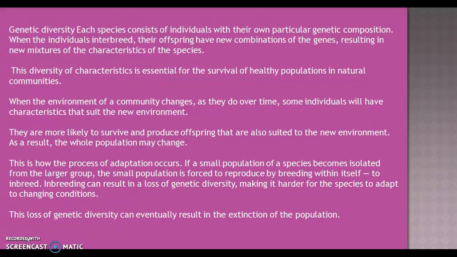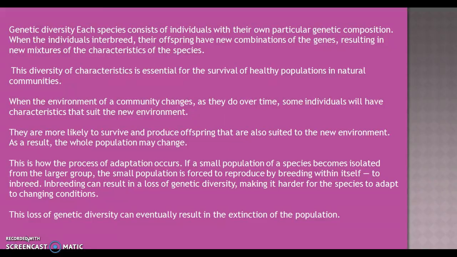When the environment of a community changes, as it does over time, some individuals will have characteristics that suit the new environment. They are more likely to survive and produce offspring that are also suited to the new environment. As a result, the whole population may change. This is how the process of adaptation occurs.